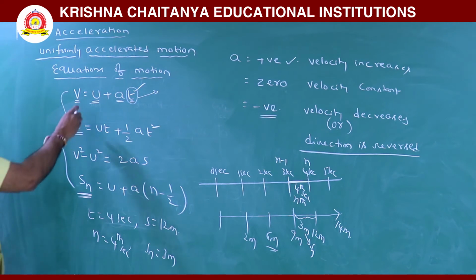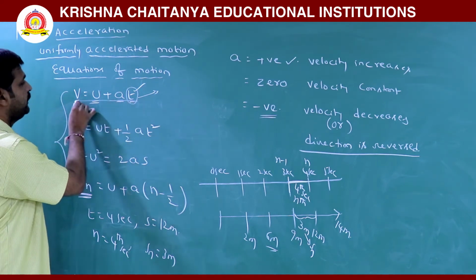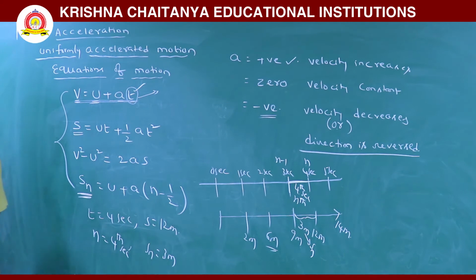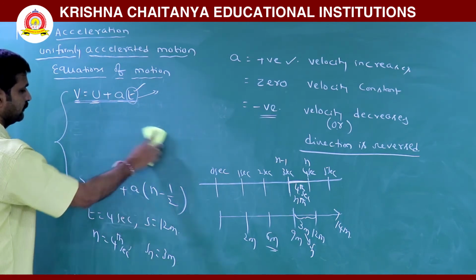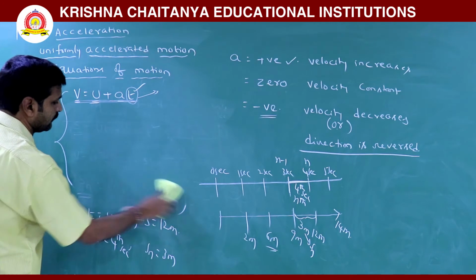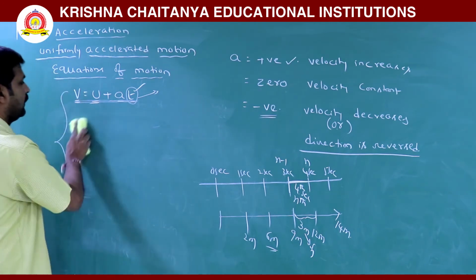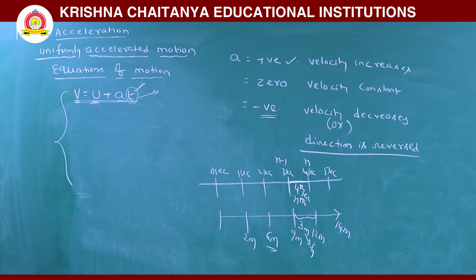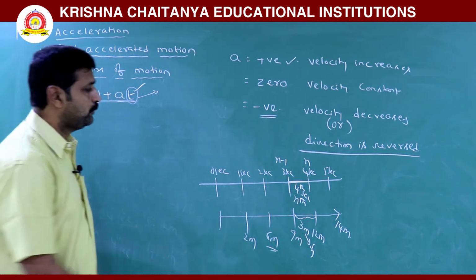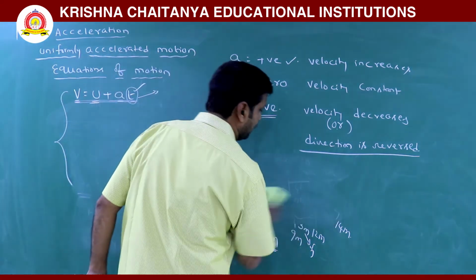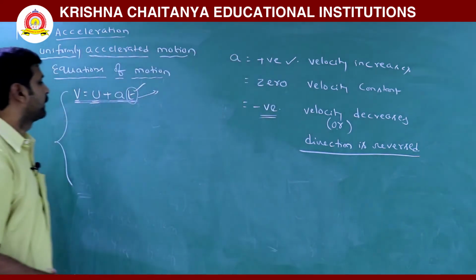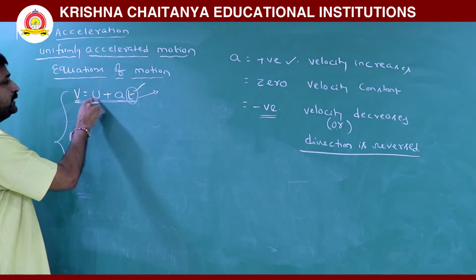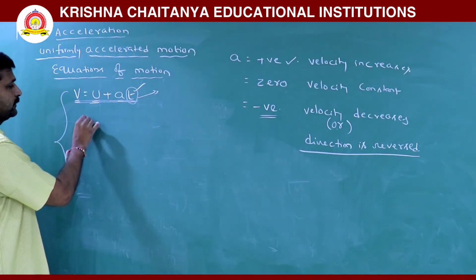Now this is the simple expression, v is equal to u plus at. Let us see how this expression is derived. Very simple format. As we know, u is initial velocity, v is final velocity.